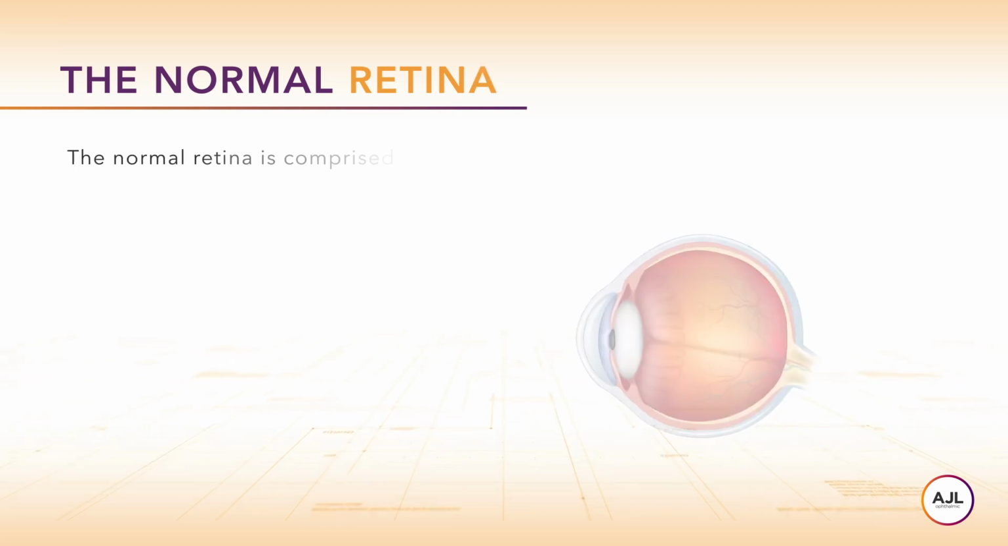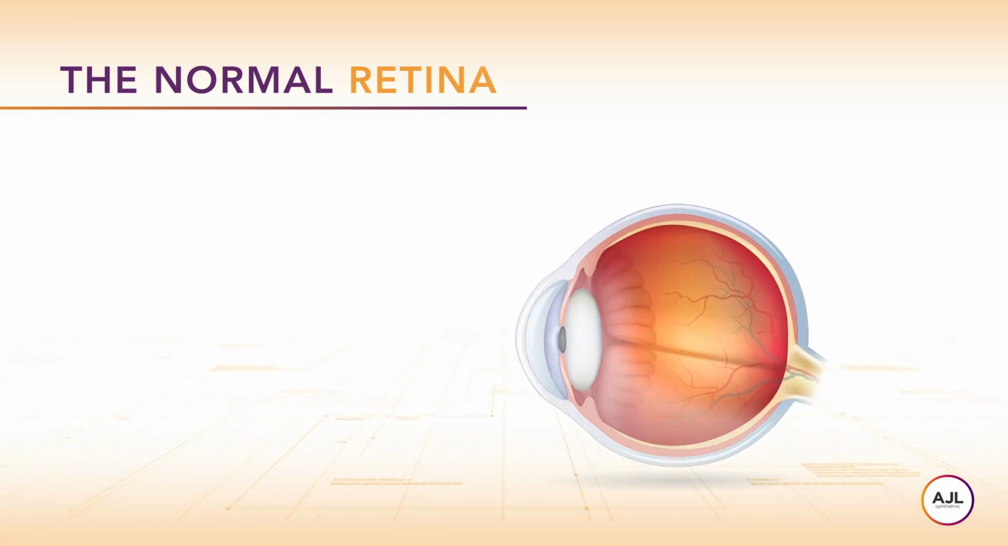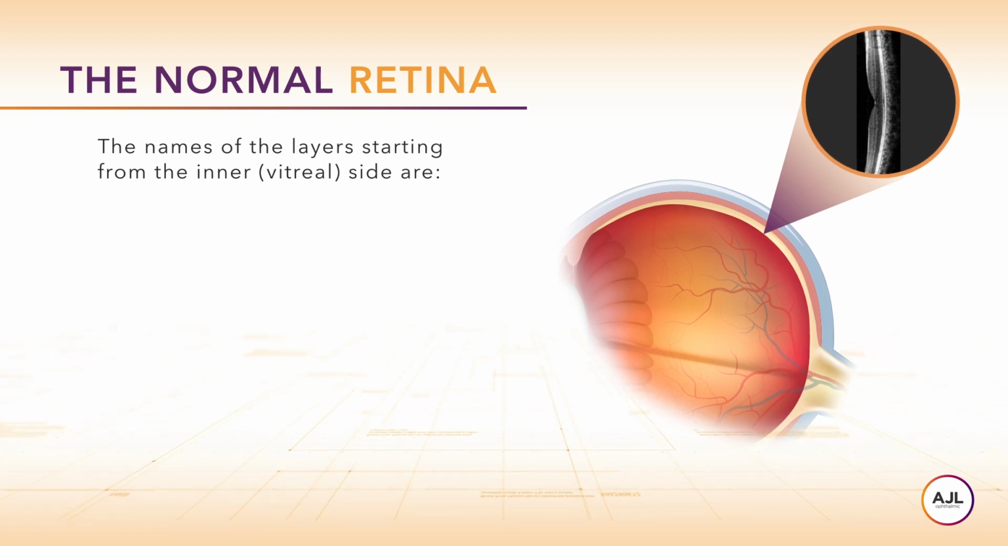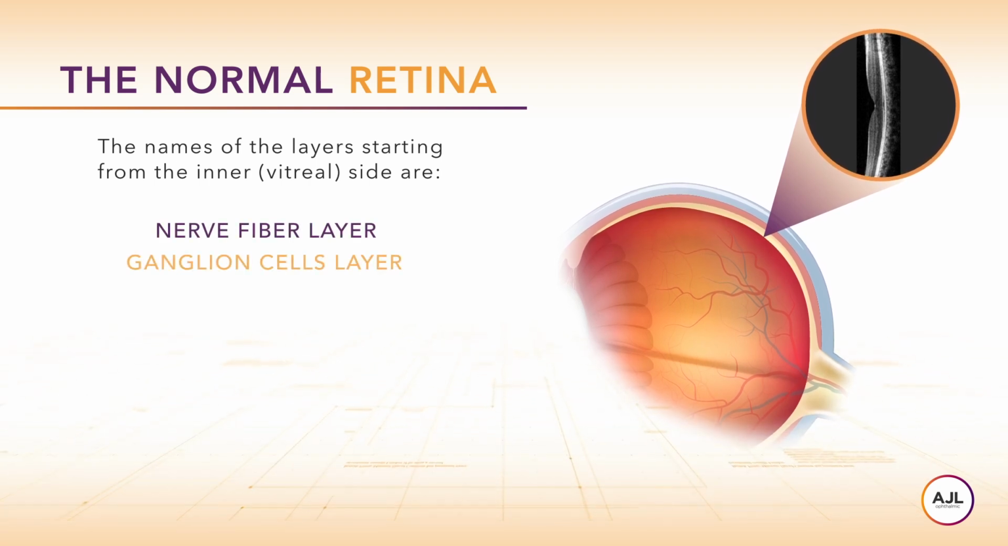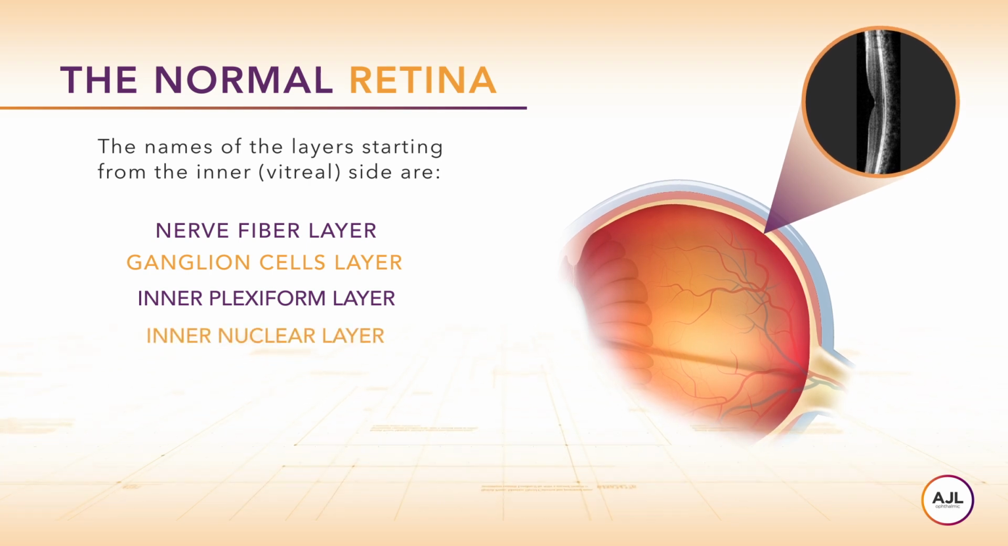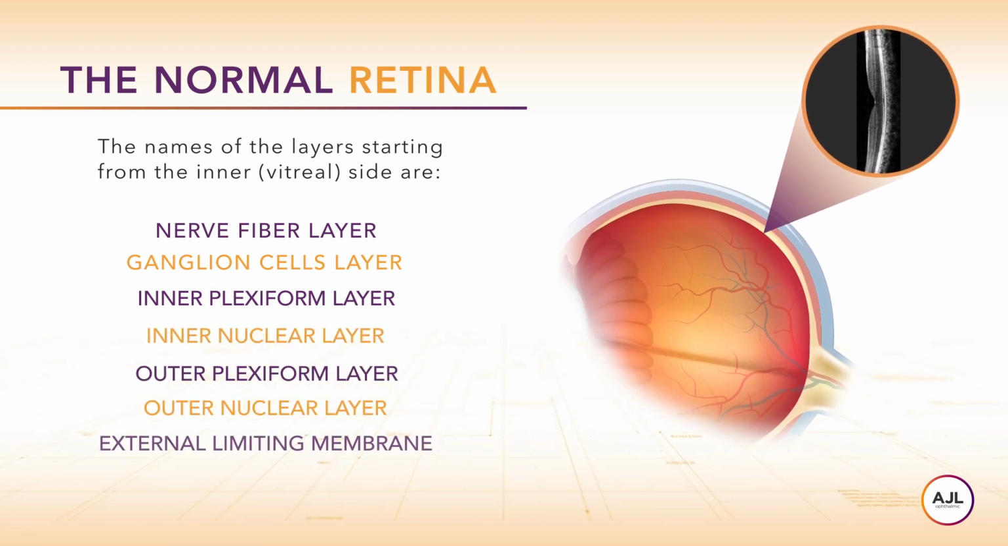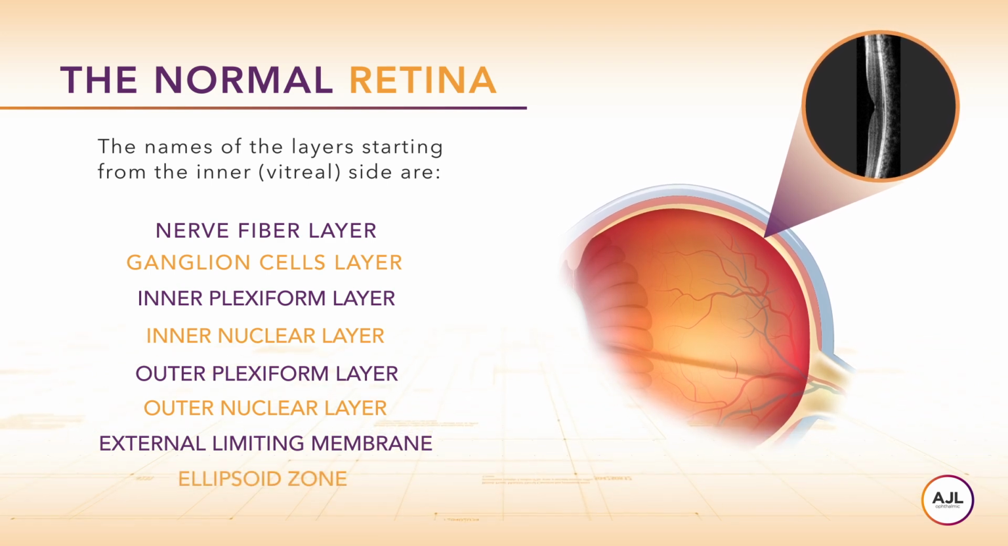The normal retina is comprised of layers. The names of the layers starting from the inner vitreal side are nerve fiber layer, ganglion cell layer, inner plexiform layer, inner nuclear layer, outer plexiform layer, outer nuclear layer, external limiting membrane, ellipsoid zone.